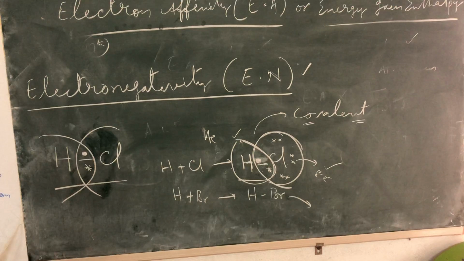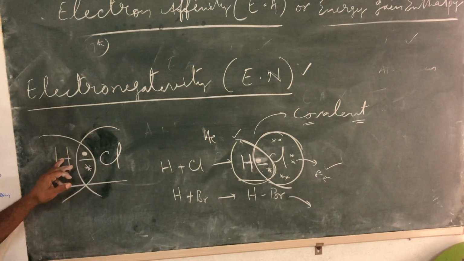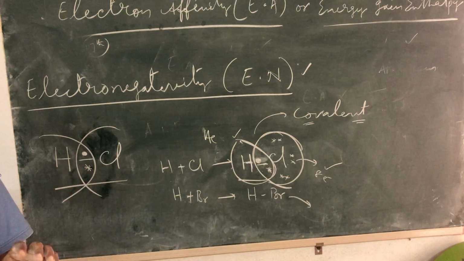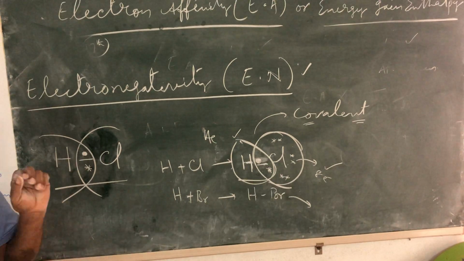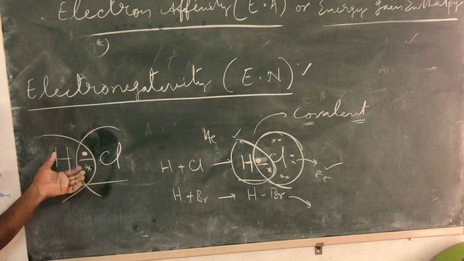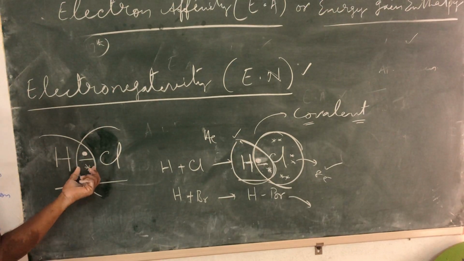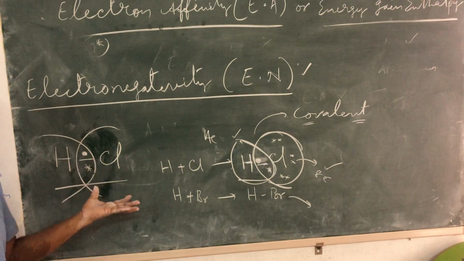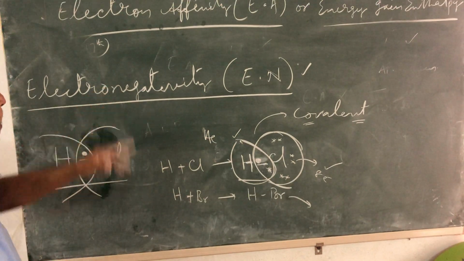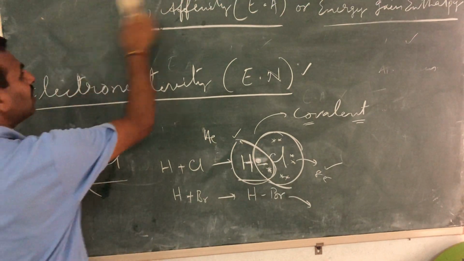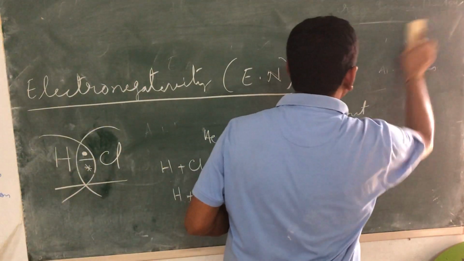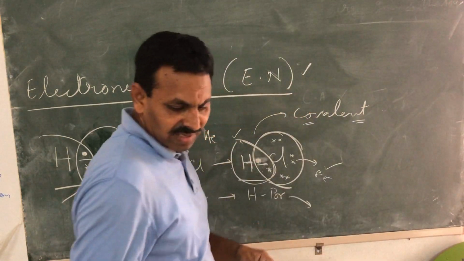So electronegativity is the tendency of an atom to attract the shared pair of electrons. You don't need to write mutually shared. So the definition for electronegativity is very, very simple, unlike ionization energy and electron affinity.